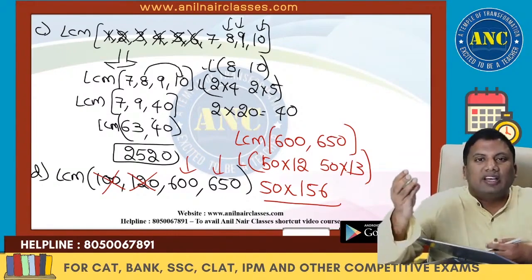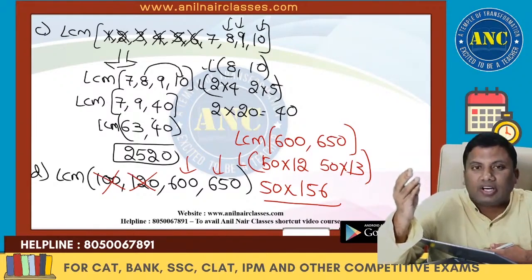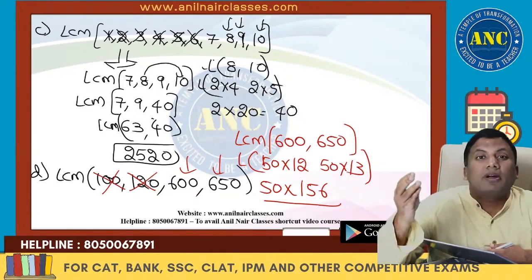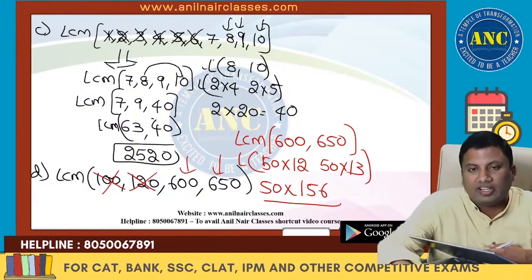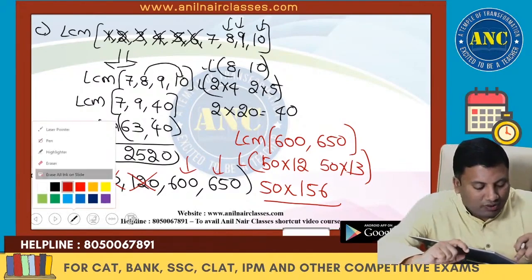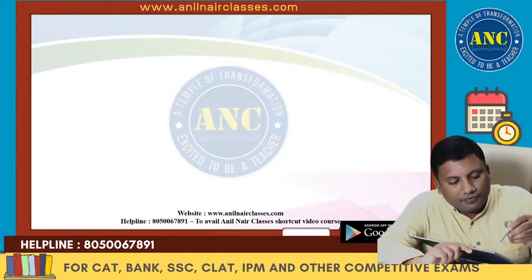So the largest number is a multiple of every other number, or the largest number's multiples are multiples of every other number. Numbers are co-prime to each other, numbers are not co-prime to each other, and condensing of factors. It will be extremely useful for your time, speed and distance also. Next one. Note.